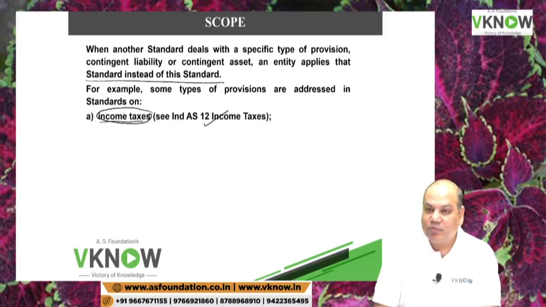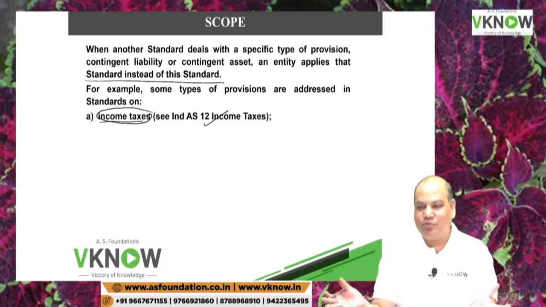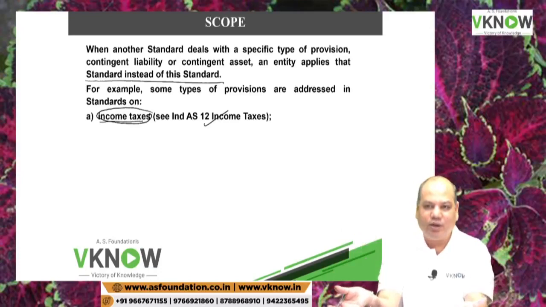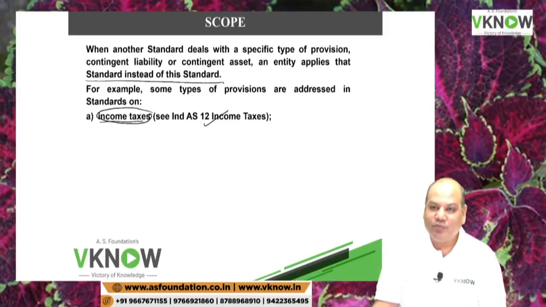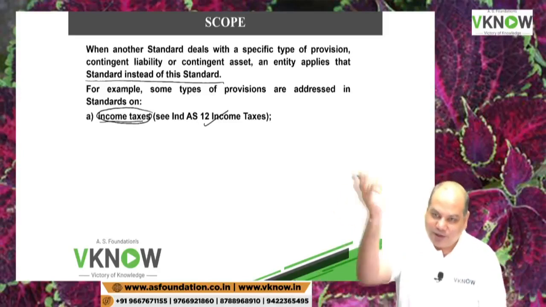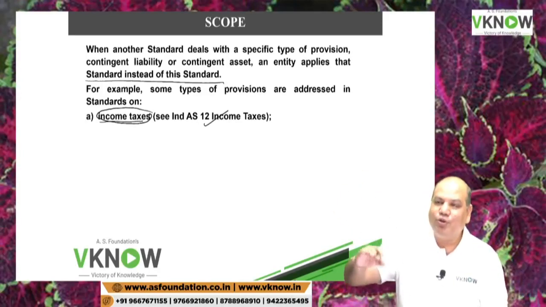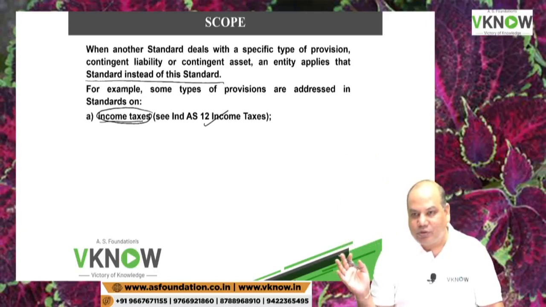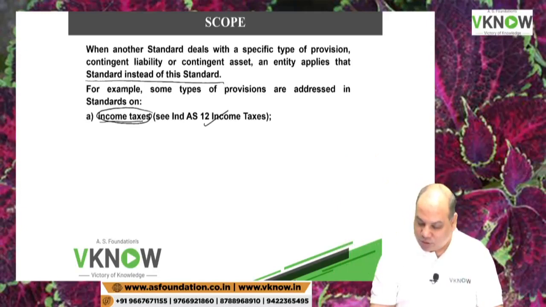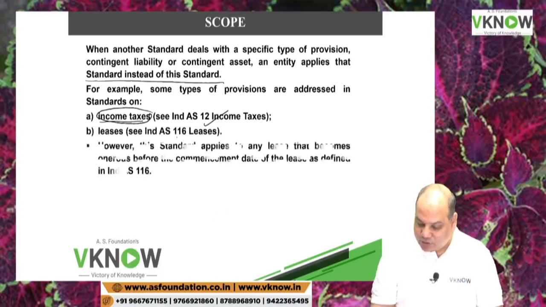Making provision for income tax requires estimation. Why? Because your final tax liability will be known only after the assessment of your tax return. Till that time I don't know that this is my final amount of liability. You may assume certain items are deductible, exempt, but the government may not believe in what you are saying, so they may add something. Again you will file an appeal. So your final liability is known only after assessment and all your appeals are exhausted. Is it right? So which standard deals with that provision? 12. Then leases, 116. But in case of leases, there is a note.